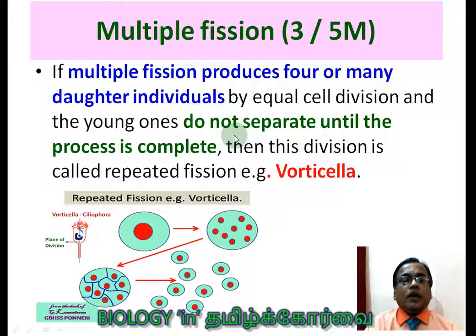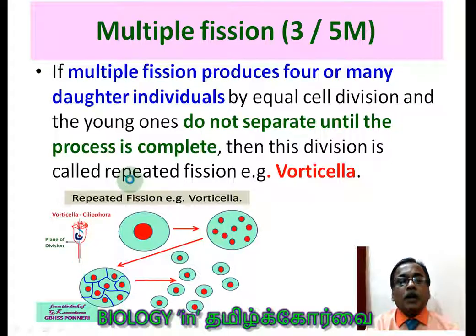Already I told you, no one doubt. So 2 become 4, 4 become 8, that is also called multiple fission, no? They do not separate until the process is completed. So until the nuclear division is completed, then only all the cells separate from each other. That is the reason why we are using the word multiple fission. Then this division is called repeated fission also. So what is repeated fission? That question can be asked.